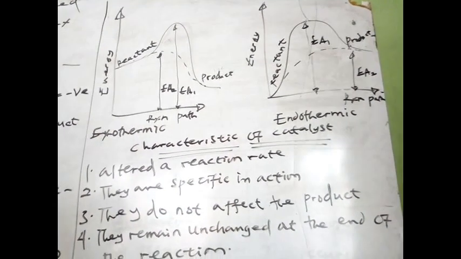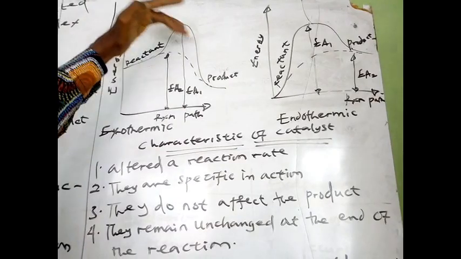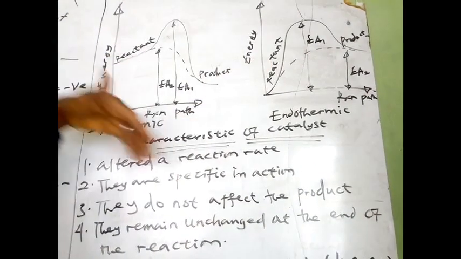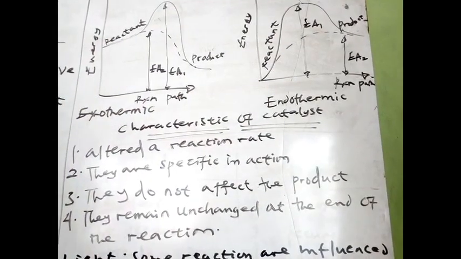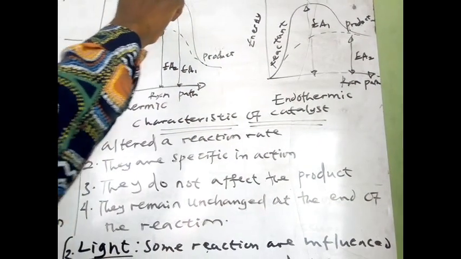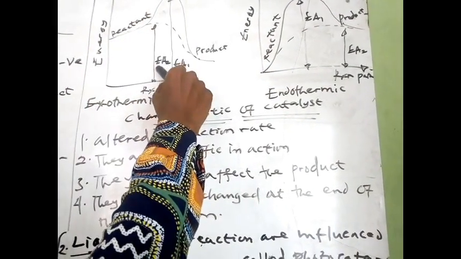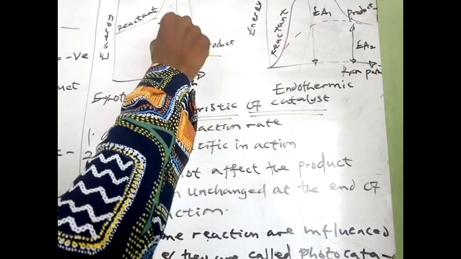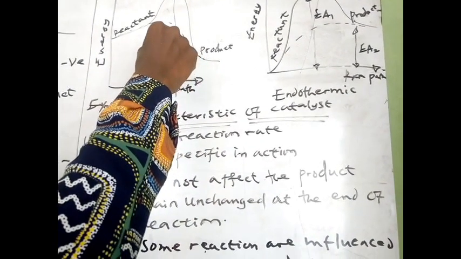Now this chart we are seeing here is talking about the presence of a catalyst, and there's a kind of alteration in the activation energy that is taking place for both the exothermic reaction and the endothermic reaction. And what does that mean? It means that there's a lower activation energy, as our EA2 means the activation energy after we have used our catalyst.